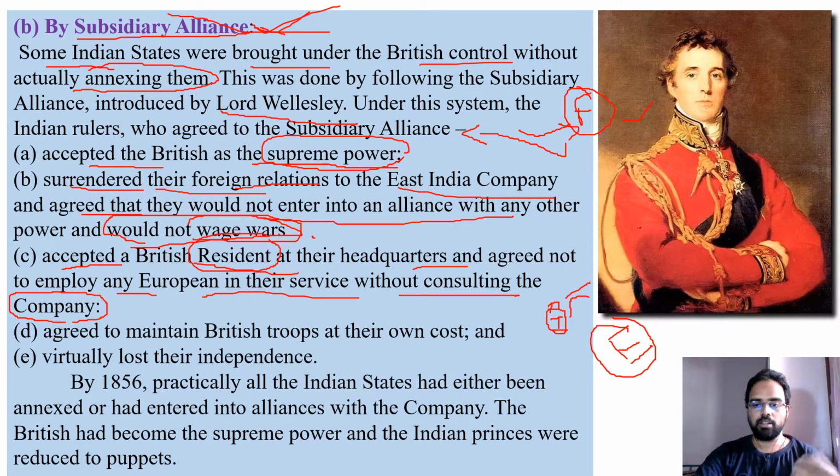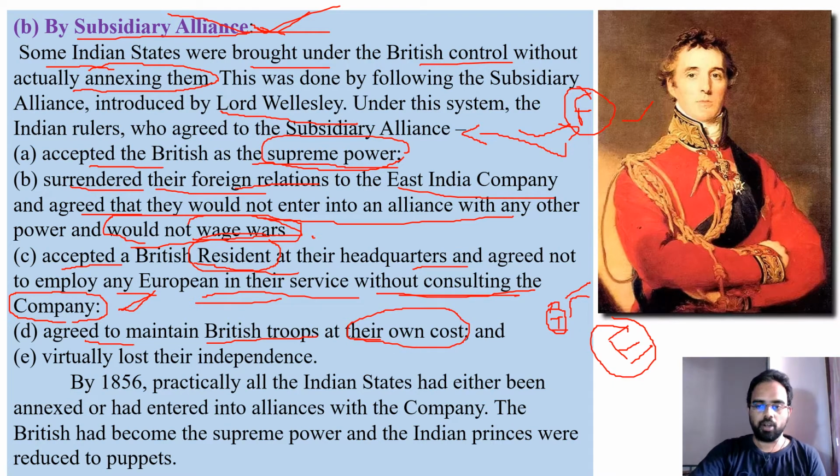Like I said, in those days, along with the British, even the French were active in India. So they got afraid, and maybe they wanted to monitor whether these rulers were having any relations with foreigners. So they said the rulers have to agree to a British officer staying in their kingdom, and that no Indian ruler should appoint any European in any kind of service in the kingdom without consulting the East India Company. That was another important condition. And they should also agree to maintain British troops at their own cost.